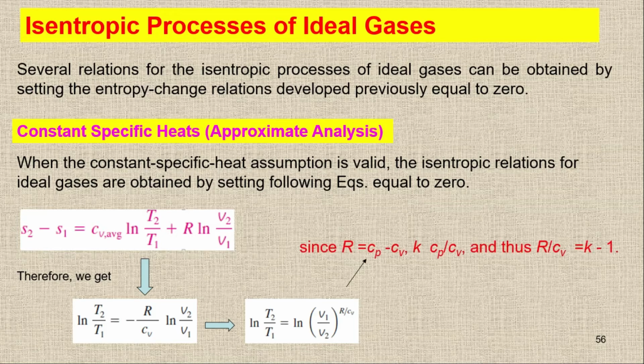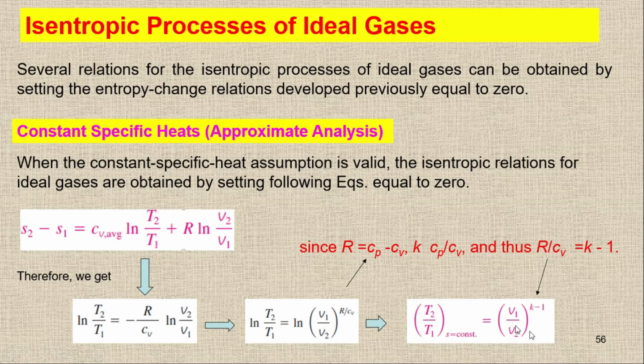As we know that R is Cp minus Cv. R is the difference between the specific heat at constant pressure and the specific heat at constant volume. And we know that k is equal to Cp upon Cv, the ratio of Cp upon Cv, which is known as k. Therefore, I can simply rearrange these two equations, and I will get R upon Cv is equal to k minus 1. So by solving this, we get that R upon Cv is equal to k minus 1.